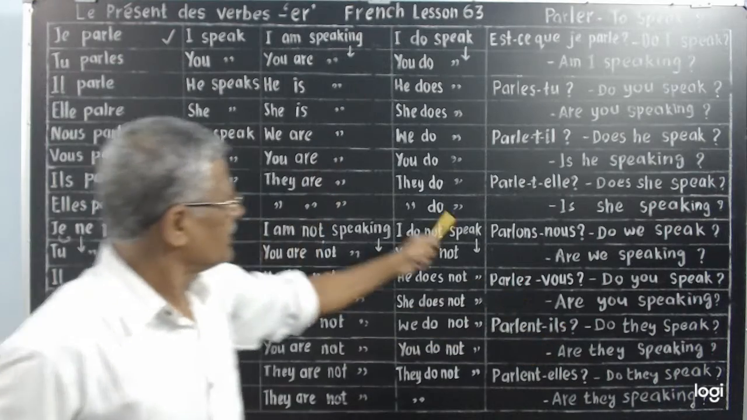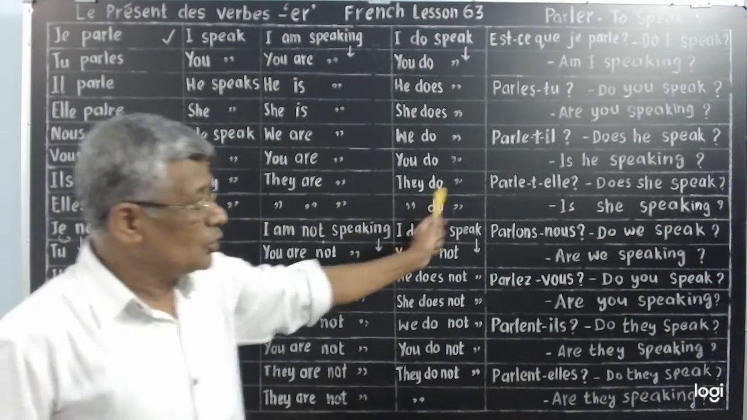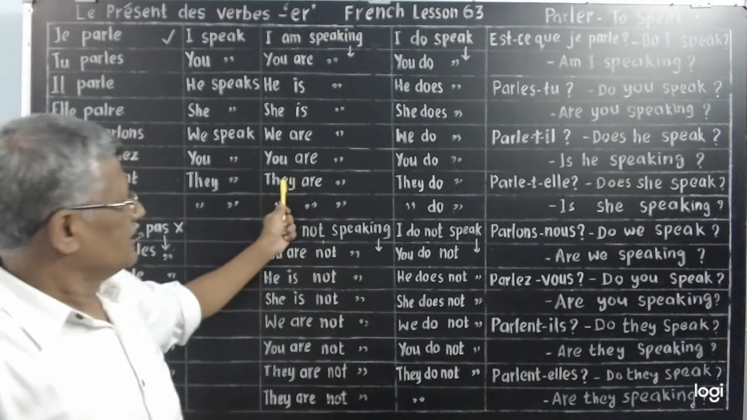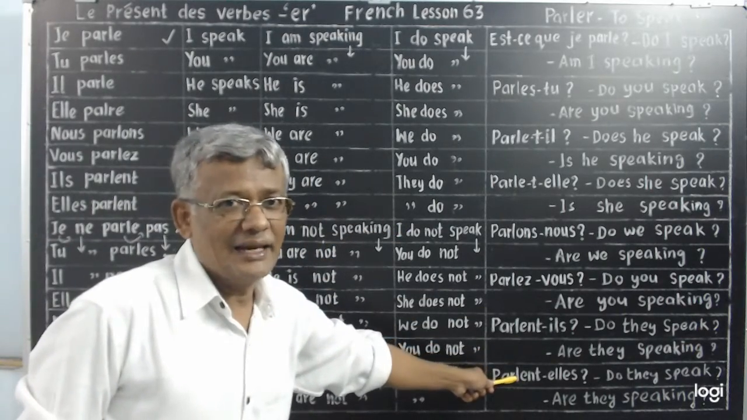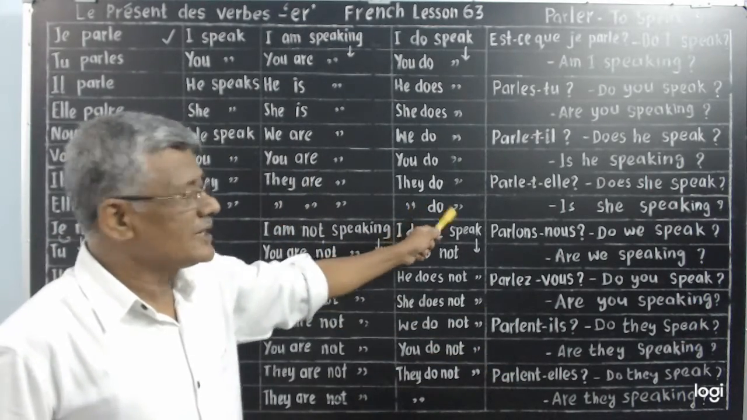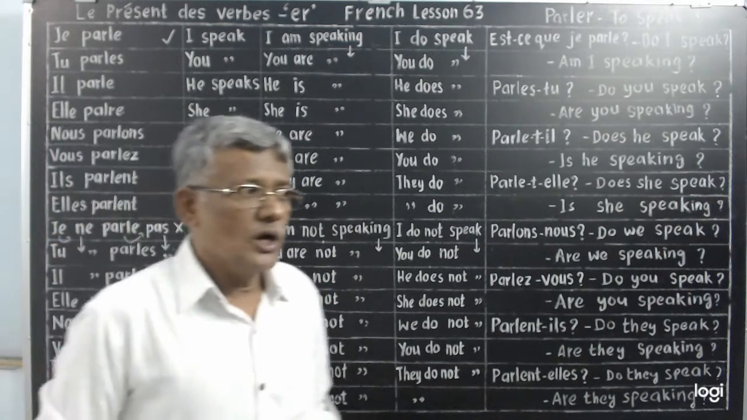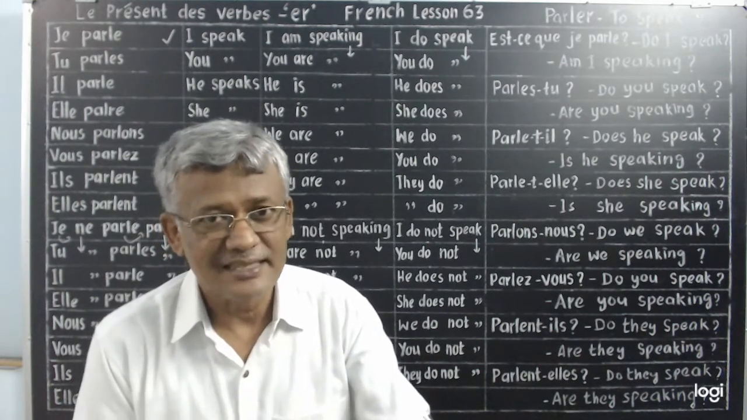Parlent-ils? They do speak. That becomes do they speak? They are speaking. Are they speaking? Same, parlent-elles. Do they speak? Are they speaking? Understand? This is the complete three forms of present tense.